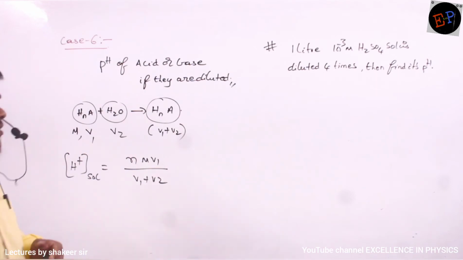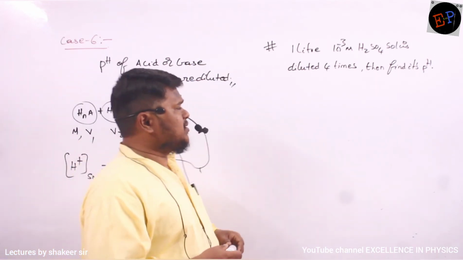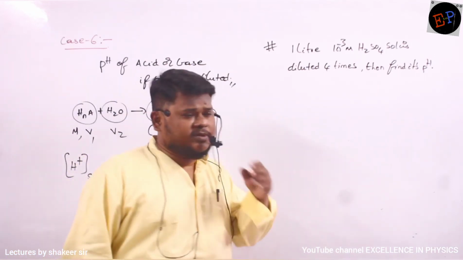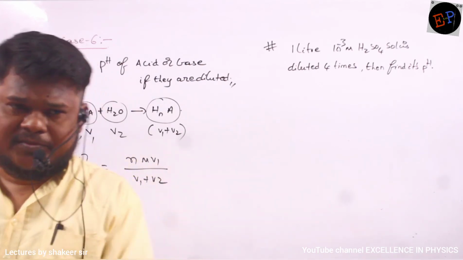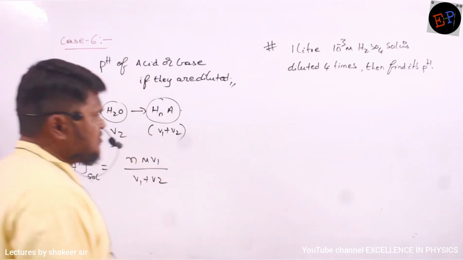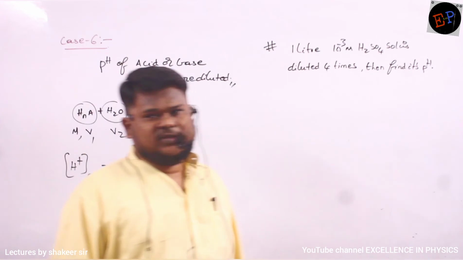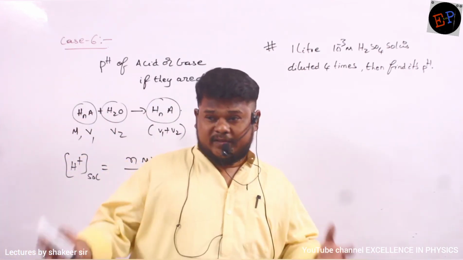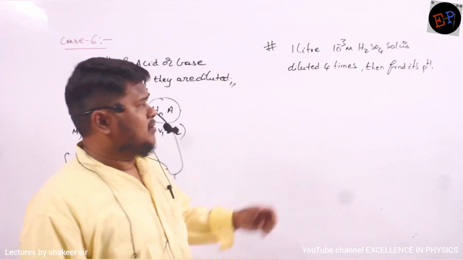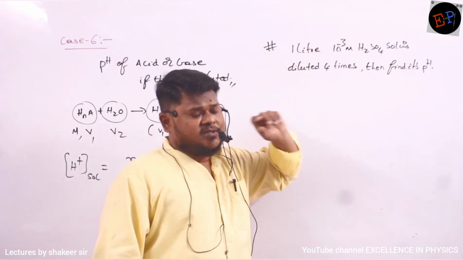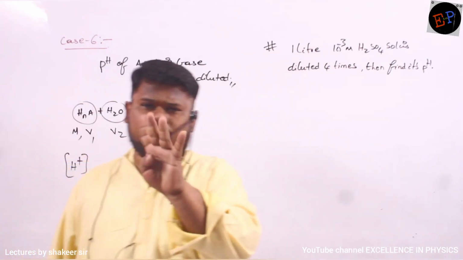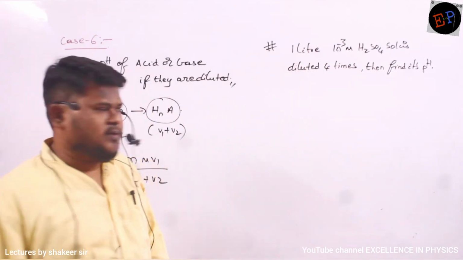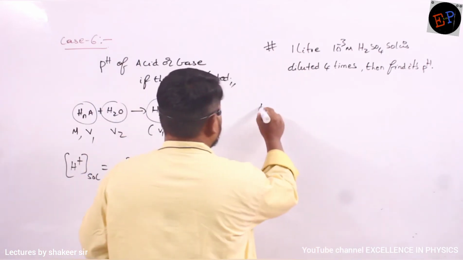What is the problem given here? 1 liter of 10 power minus 3 molar H2SO4 solution is diluted 4 times. Then find its pH. Diluted means water is added. 4 times means if the volume of the original solution is 1 liter, additionally 4 liters of water is added. That is the meaning of this. So do the calculation.